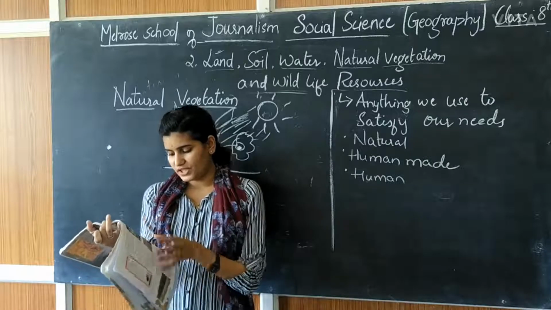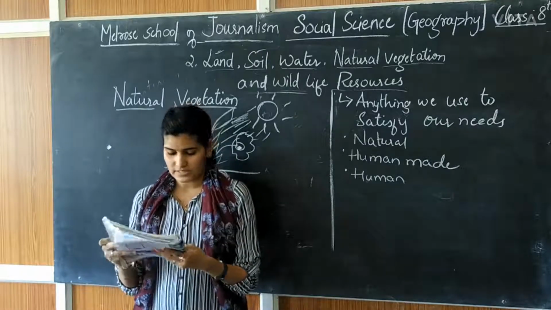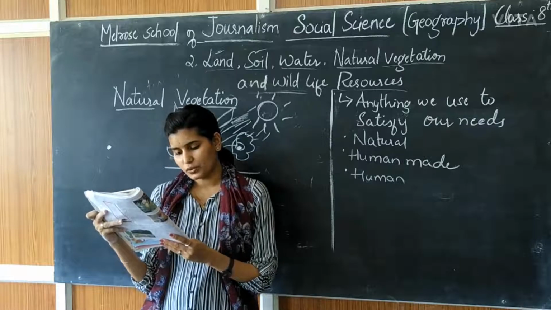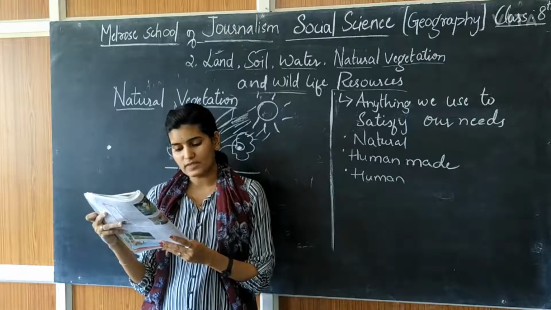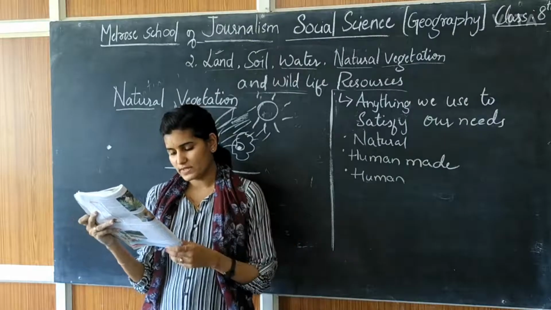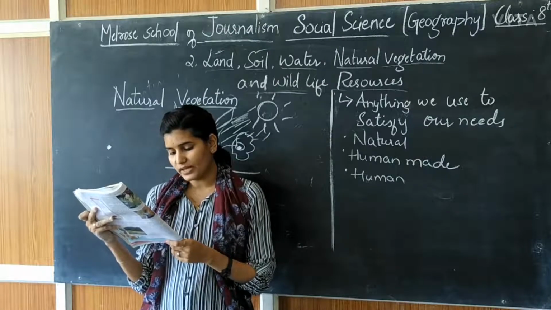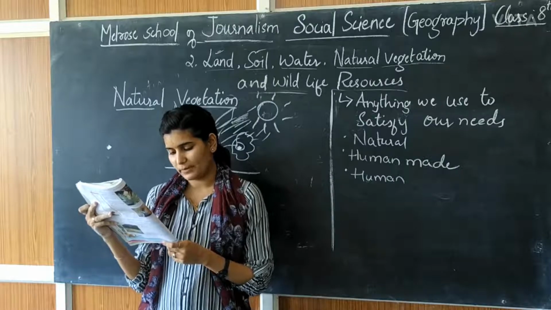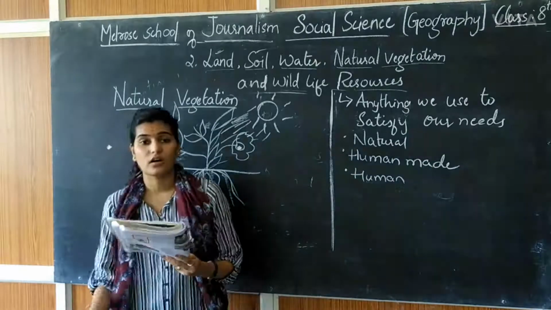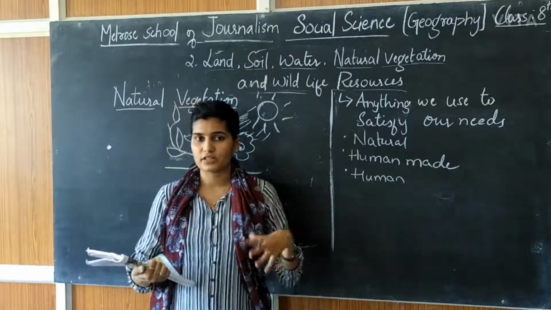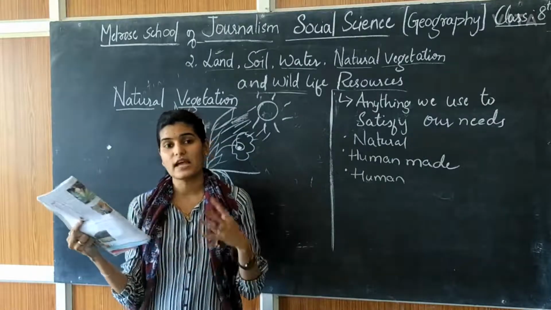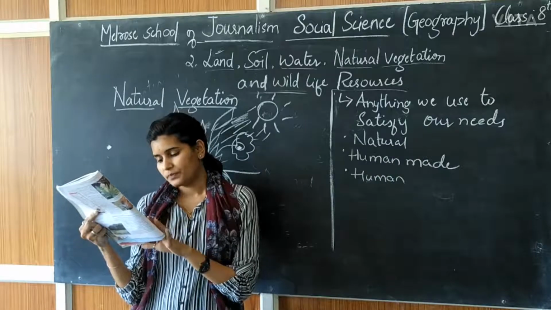Conservation of natural vegetation and wildlife resources. Now you know the problem, now we will see the solution. Forests are our wealth. Plants give shelter to the animals and together they maintain the ecosystem. I told you we are interdependent and together we form one ecosystem. Changes of climate and human interference can cause the loss of natural habitats for plants and animals. Natural disasters and human interference can cause loss to nature.